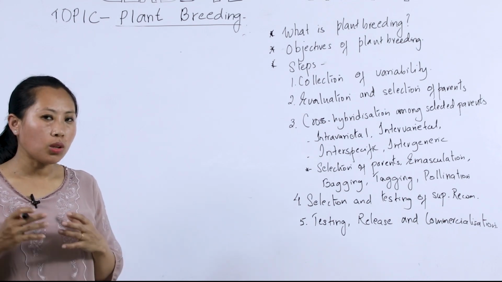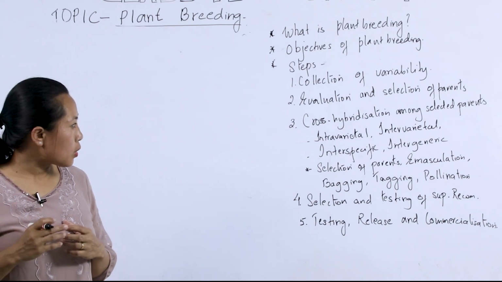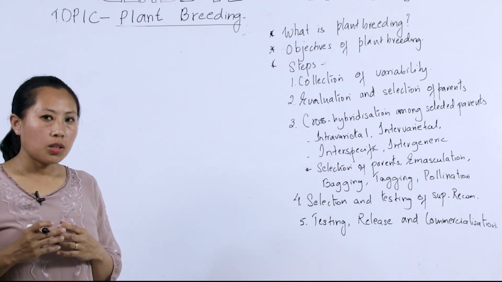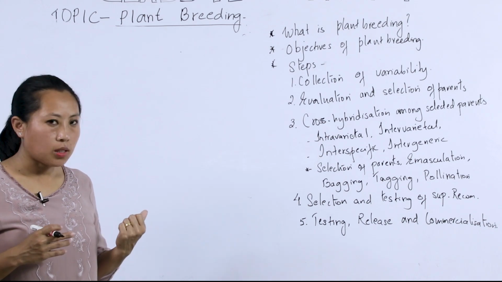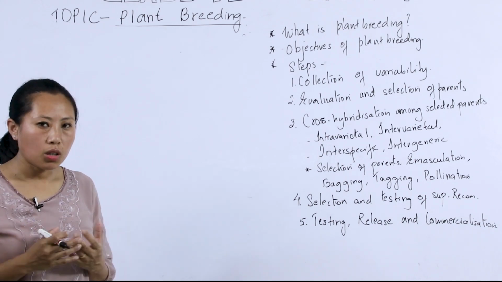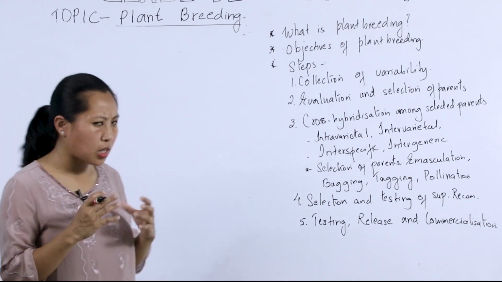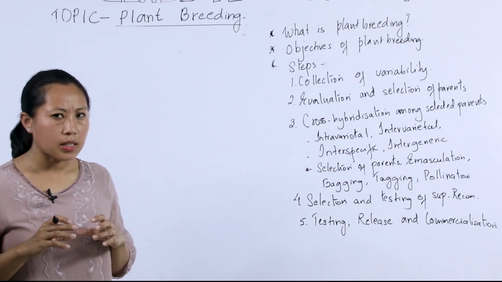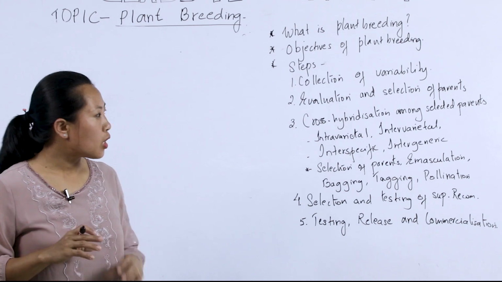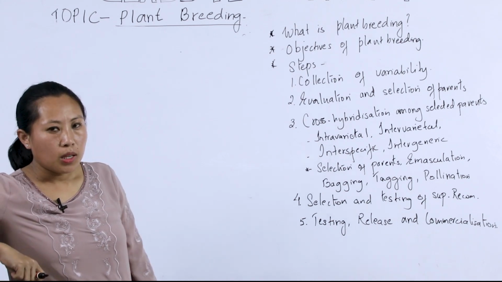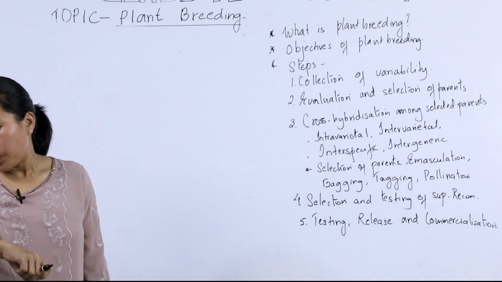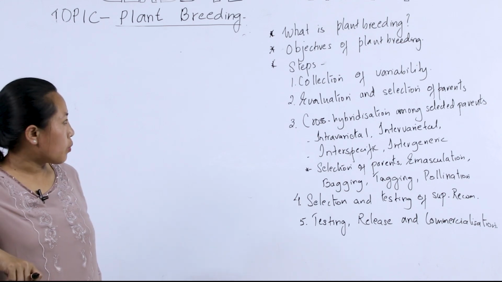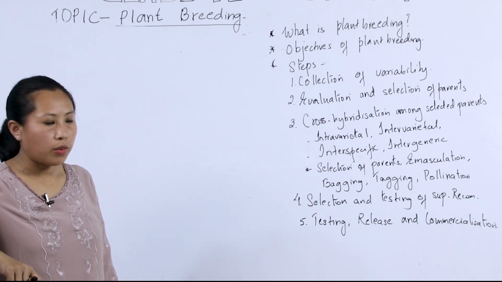The sum total of all the alleles of the gene present in the crops that are in cultivation and that were present in the past constitutes the germplasm. And the collection of seeds or plants with all the diverse alleles of the genes in the crop plant constitutes the germplasm collection. Okay, so this is one of the first steps in plant breeding, collection of variability.